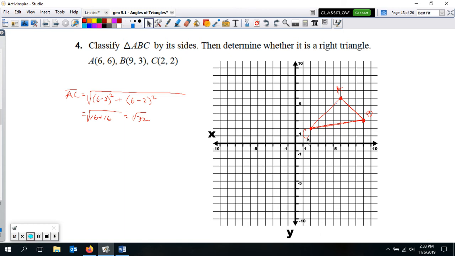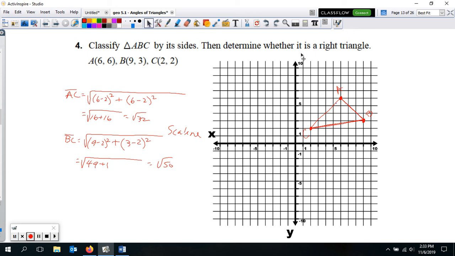Now if we try from C to B, or B to C, our distance formula for this one, now here the x's are 9 minus 2, and the y's are 3 minus 2. So this is going to give us 7 squared and 1 squared, so we're going to get 49 from 7 squared and then just 1 from 1 squared. That's 50, so the square root of 50, which shows us right there those are not the same. They're not exactly the same distance, so that means they're all different lengths, and that's definitely going to be a scalene triangle. So classifying by sides, it's scalene.